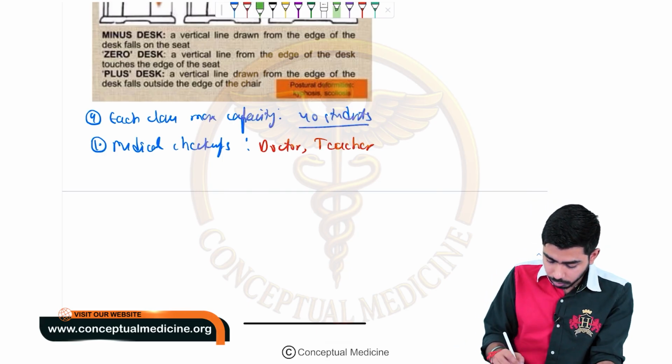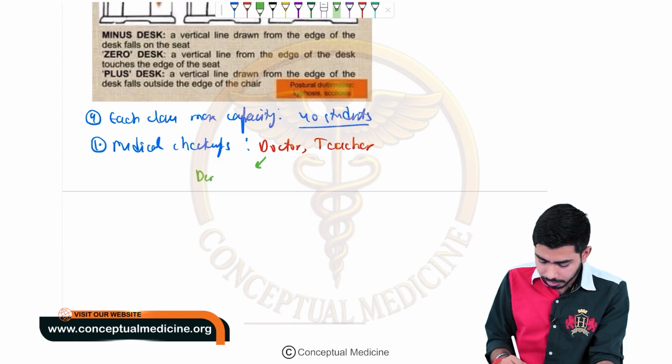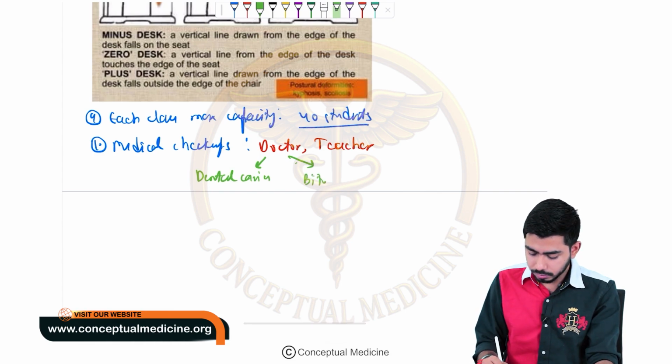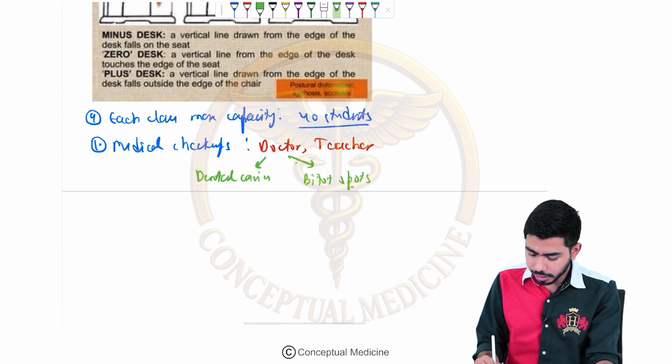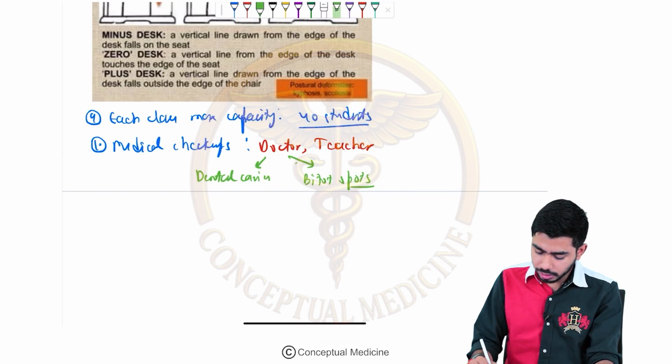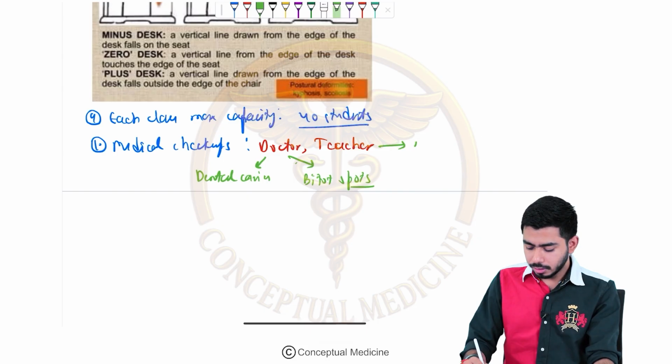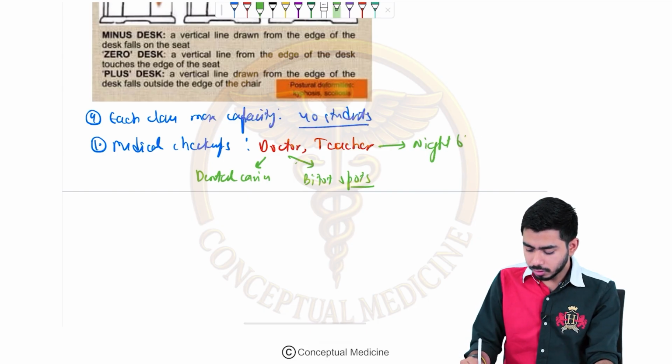The doctor will look for dental caries, and for Bitot's spots in the eyes for vitamin A deficiency. And for vitamin A deficiency, the teacher might look for night blindness.